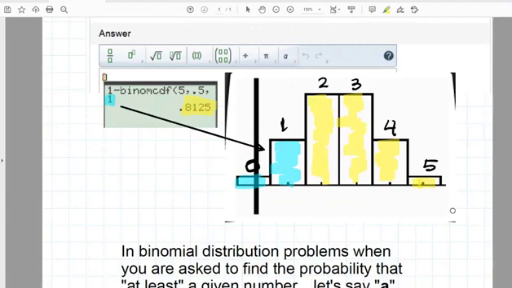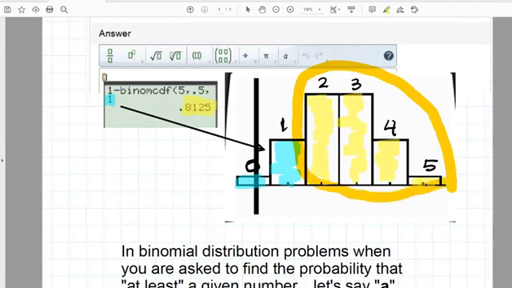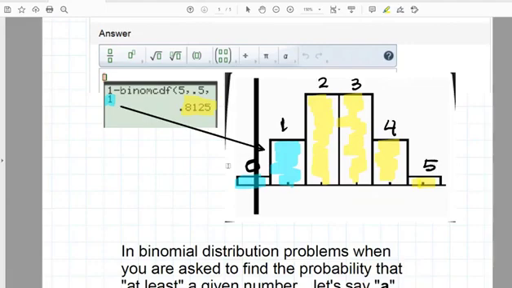And what we want to know is the sum of these probabilities for 2, 3, 4, or 5. Now the calculator only sums up going in this direction using the binomial cumulative density function, the CDF. Since it only sums up going from left to right, starting at 0, we say, let's take everything.